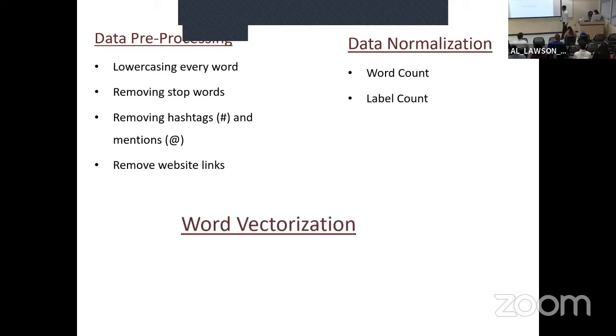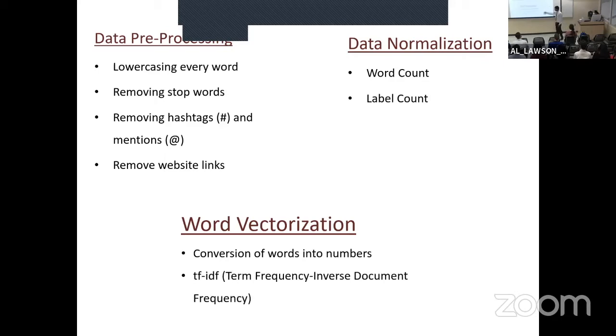And after that data normalization, we do word vectorization. Word vectorization is a process of converting words into numbers, because computers only understand numbers. In the end, it will go into binary 0 and 1. So we convert the words into numbers with the help of TF-IDF, term frequency-inverse document frequency. This approach will convert the words into numbers with the help of the frequency count with respect to the document. After all this, our input set will just be numbers, but the numbers have certain meaning with respect to the words.